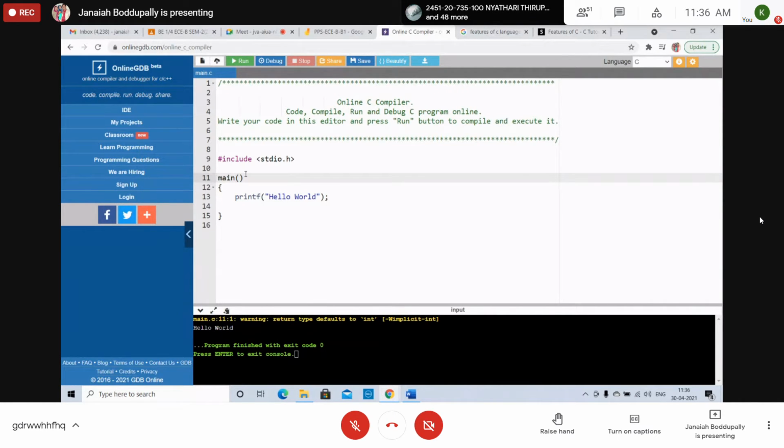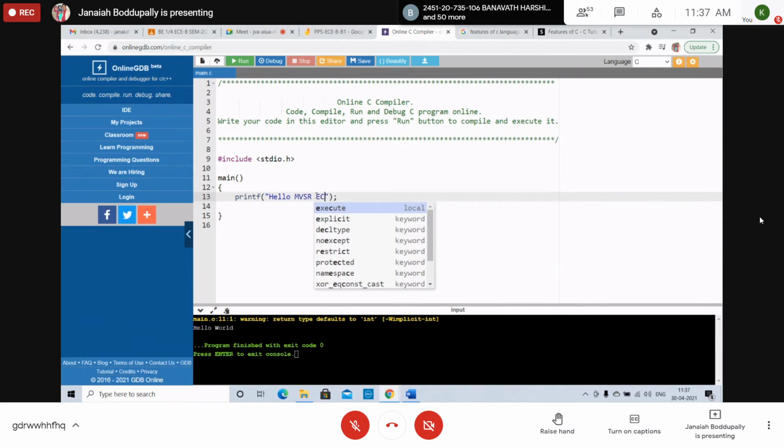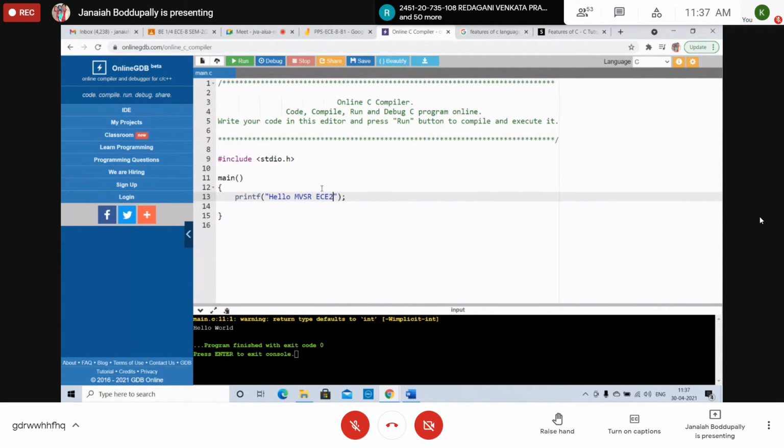Main function. A function always has parentheses: main, opening parenthesis, closing. This is called flower brackets. The code is in the flower brackets after this. These are called header files. Right? Suppose a simple C program printing hello world, hello MESR, hello MESR ECE2.